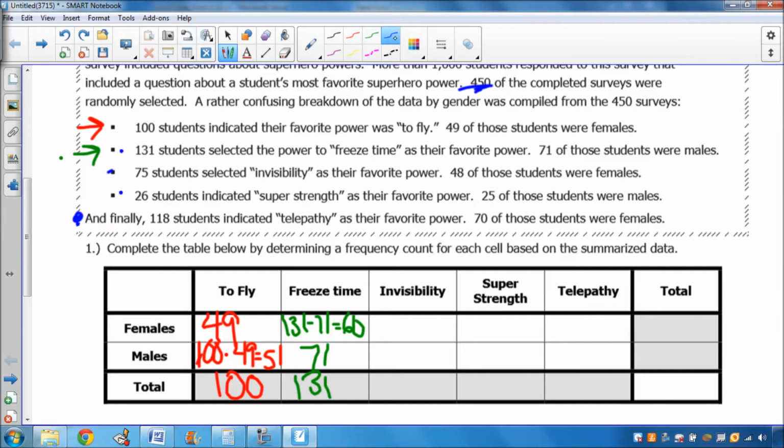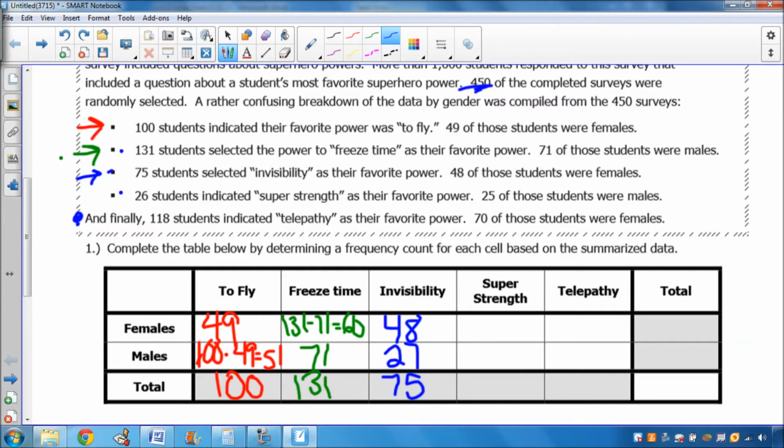Next, we have 75 students selected invisibility as their favorite power. So I'll put 75 right in this box right here, and 48 were females. So that means I can just subtract 48 from 75 to figure out how many were males. And when you do that subtraction, you'll end up getting 27.